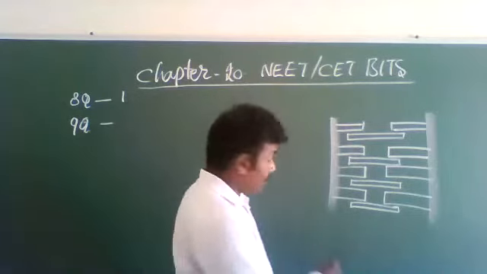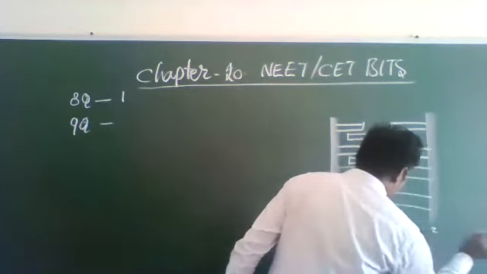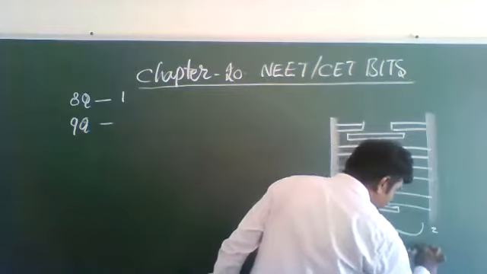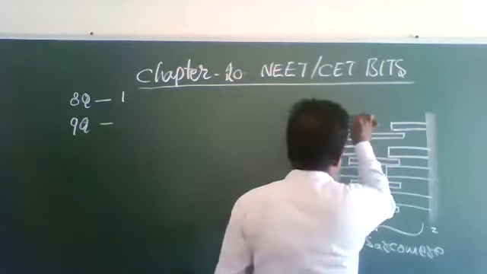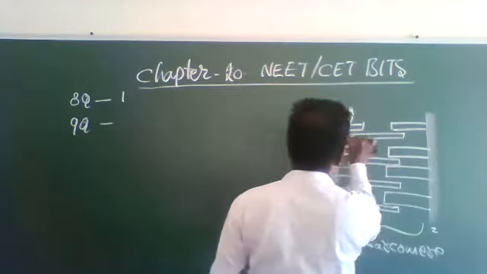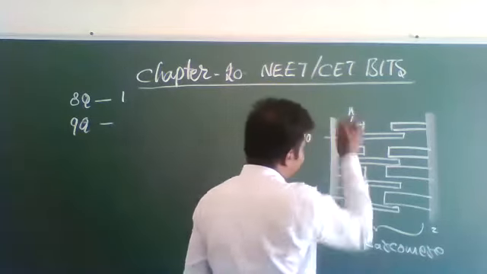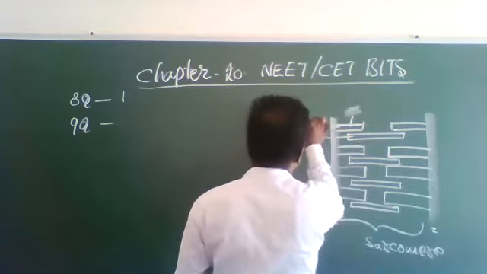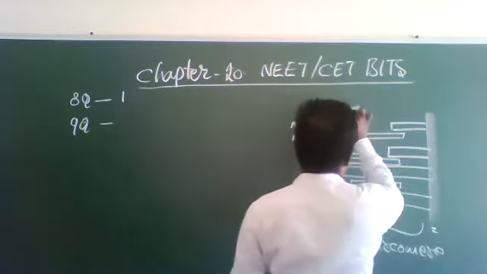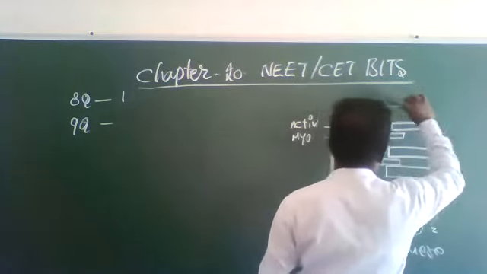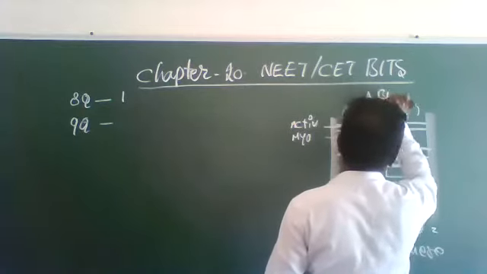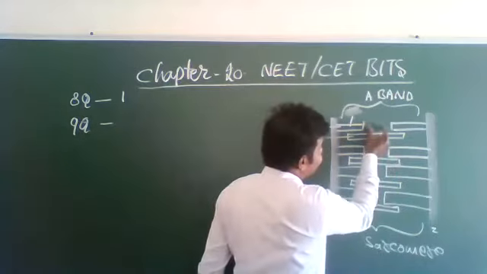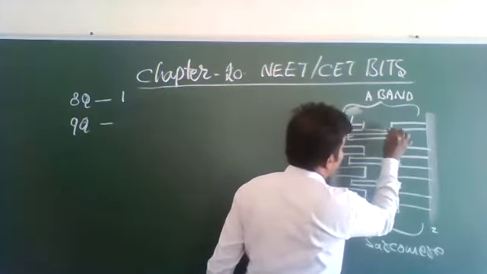As you already know: Z line, sarcomere, actin, myosin, A band. This is the gap between these two.